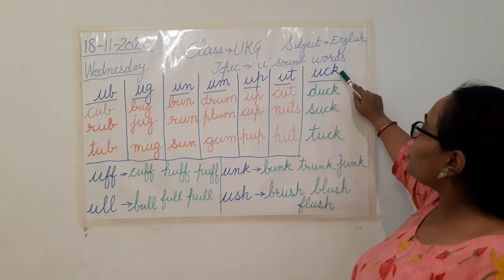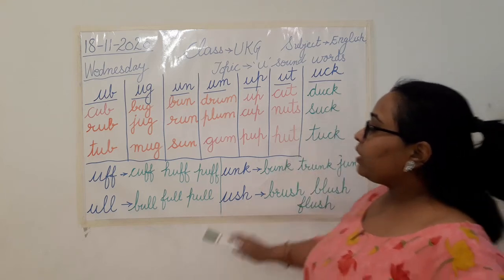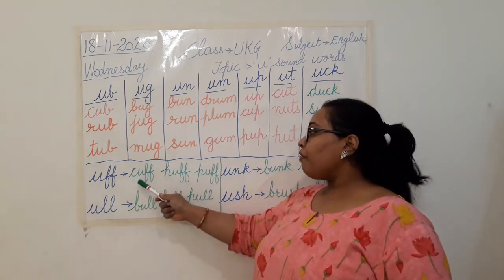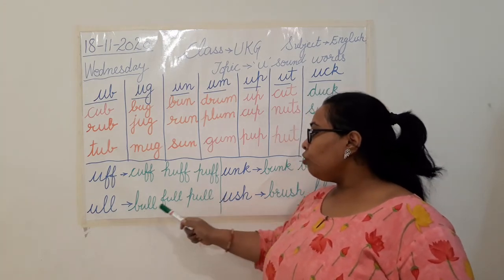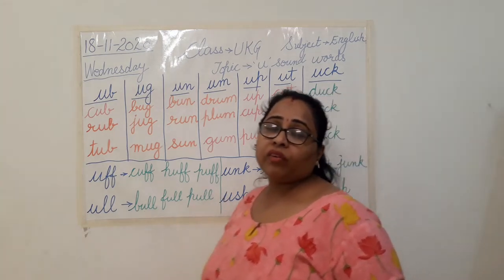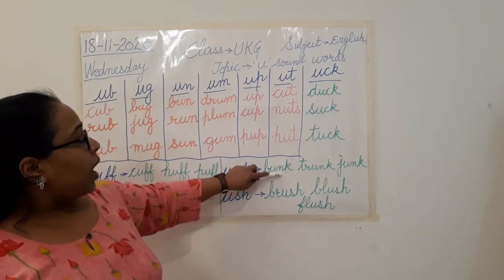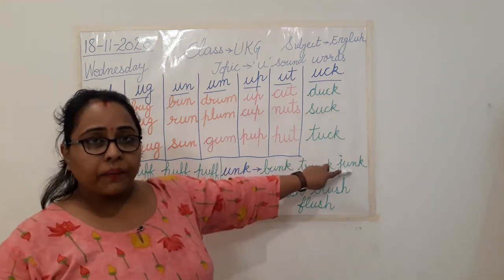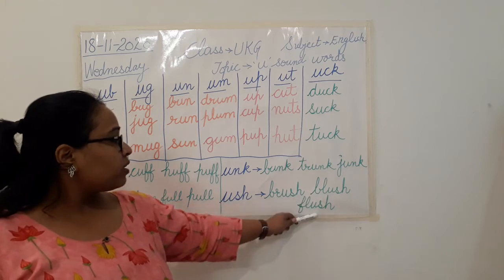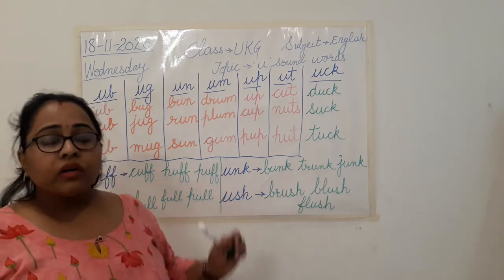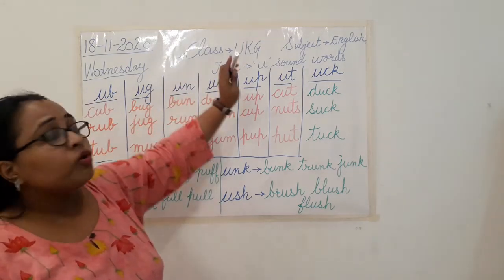Then in the uck sound we have learned duck, suck, tuck. Then comes the uff sound: cuff, huff, puff. Ull sound: bull, full, pull. And after that we did unk sound. We did bunk, trunk, junk. And in ush sound we have learnt brush, flush and blush. Clear? So these are the different rhyming words and the sounds of the U family.